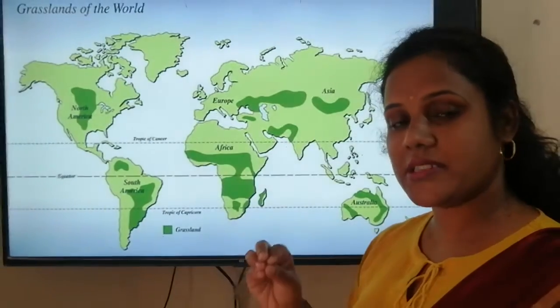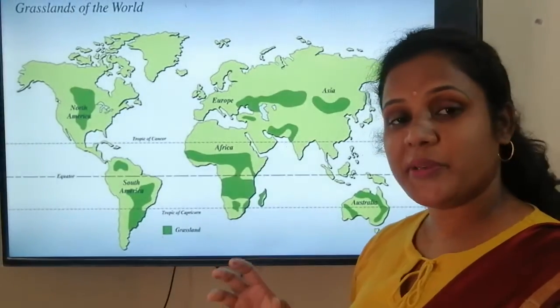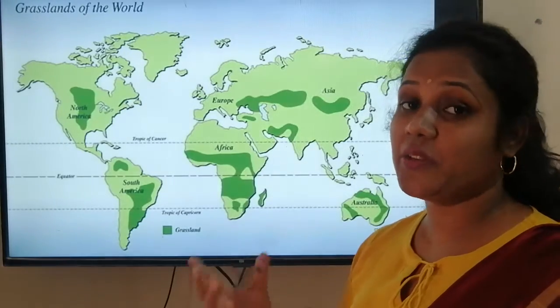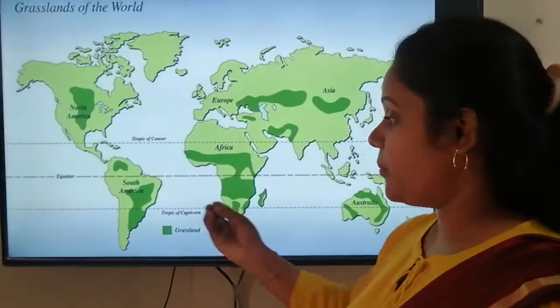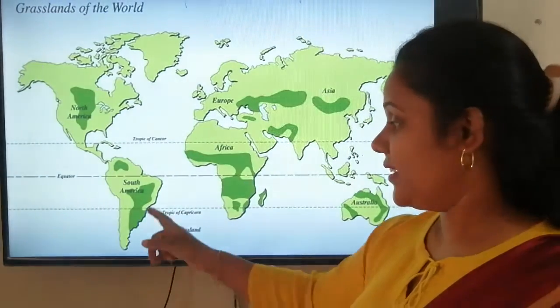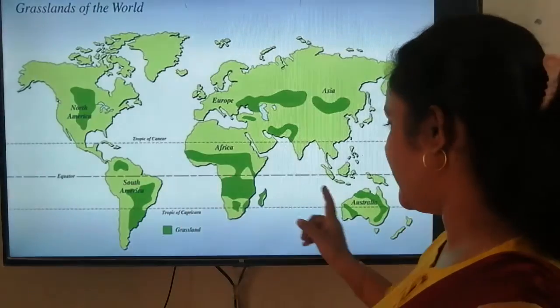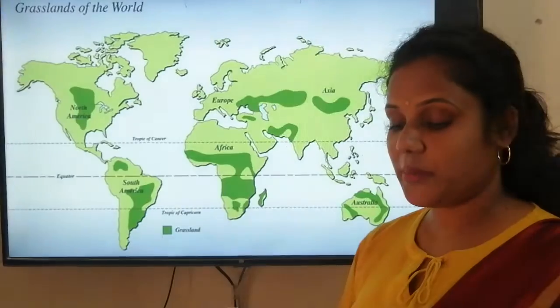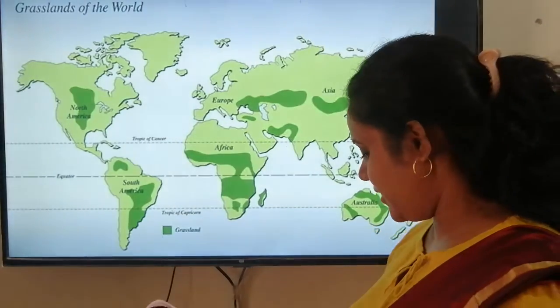I told you, if you are far away from the water bodies, then the climate will be either too hot or too cold, like we experience as we live here far away from the water bodies. But if we are situated at a place which is close to the water bodies, coastal areas, so these all are near the coastal areas, this one, this one, this one. So here the climate is moderate, neither too hot nor too cold throughout the year.